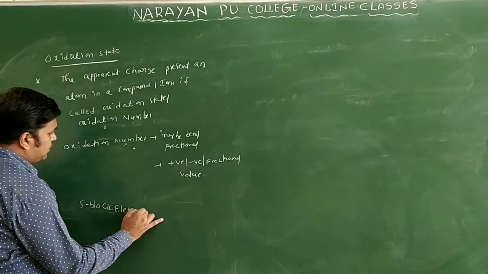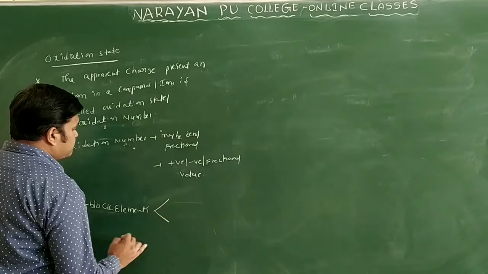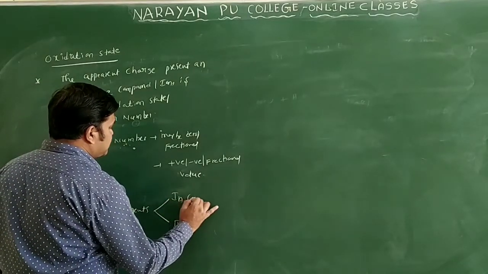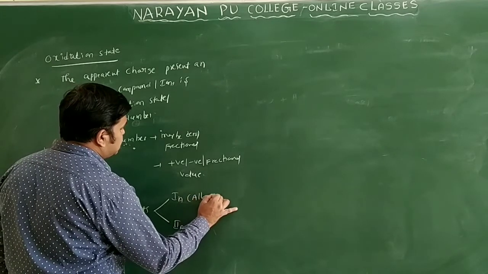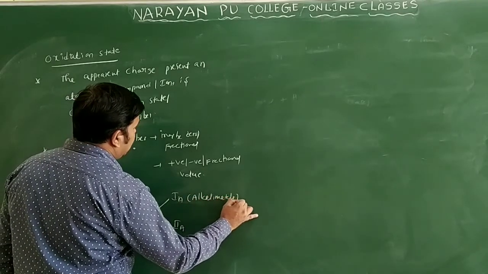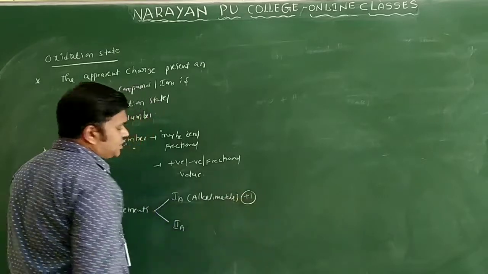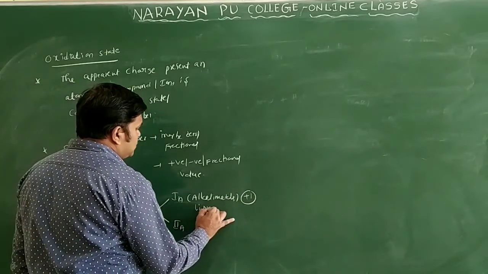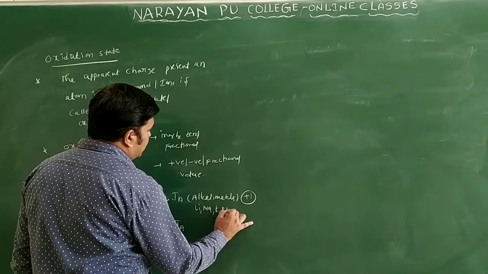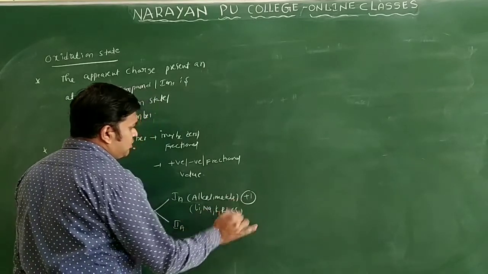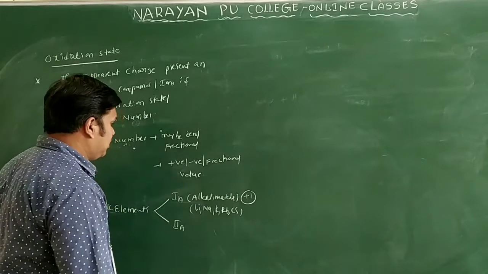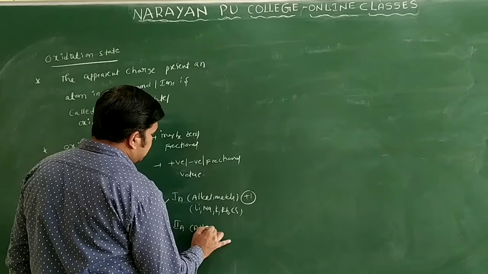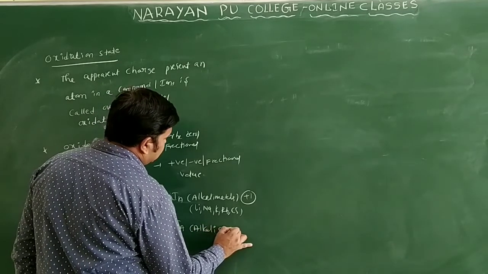If you come to the S block elements, we have two groups, that is the first A, or the first group only. First A means alkali metals. What oxidation state do alkali metals generally show? Plus 1 oxidation in their compounds. The metals lithium, sodium, potassium, rubidium and cesium show +1 only in the compound. If we take the second group elements, we call them alkaline earth metals only.